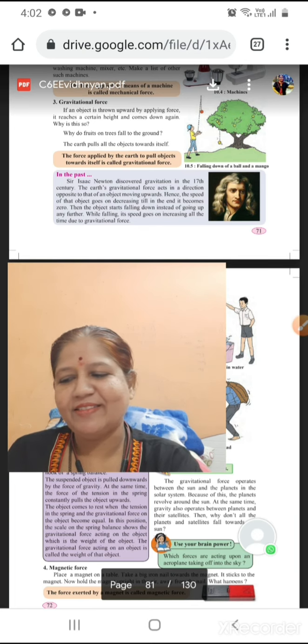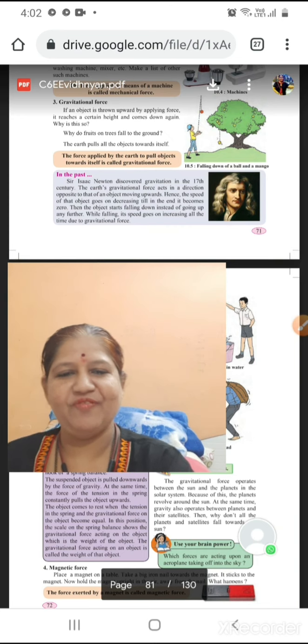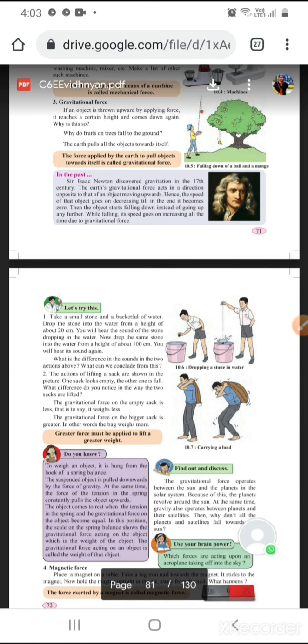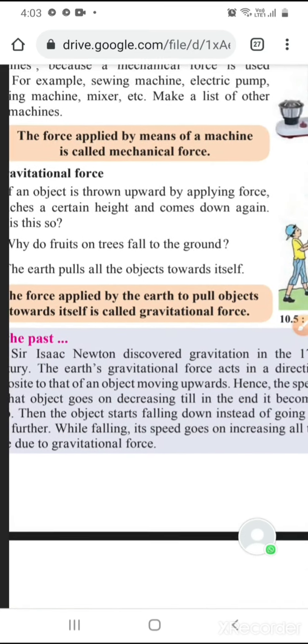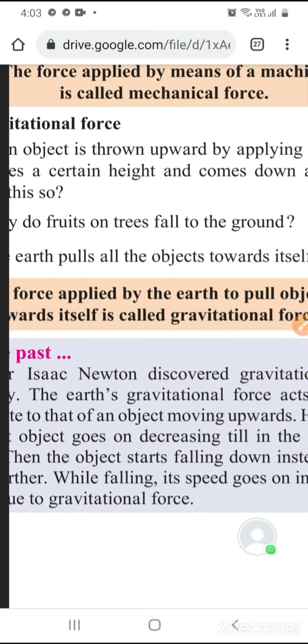So let us start the chapter force and types of forces, and let us understand what is gravitational force. See your screen now. If an object is thrown upward by applying force, it reaches a certain height and comes down again. Why is this so? Why do fruits on trees fall to the ground? The earth pulls all the objects towards itself.